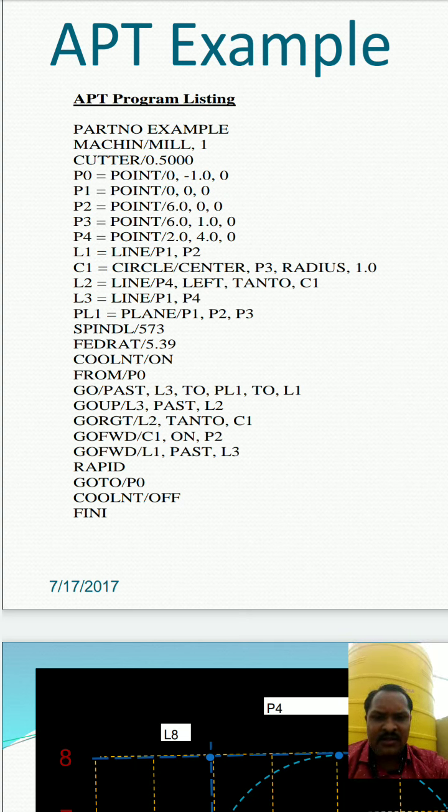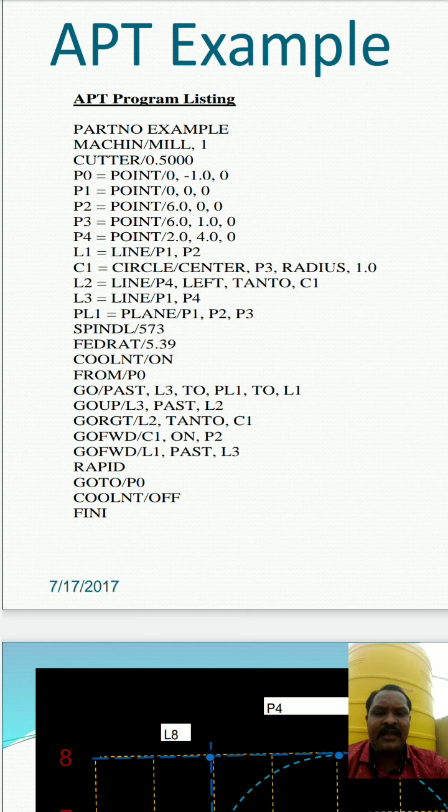We have drawn this circle, so tangentially to that circle we draw a line from the left to c1. p4 is one end of the line and the other end will be tangential to the circle, that is c1.